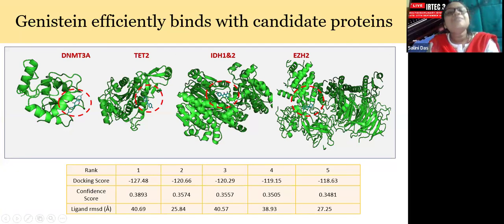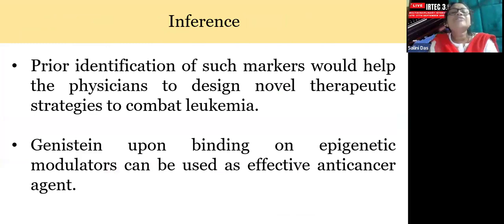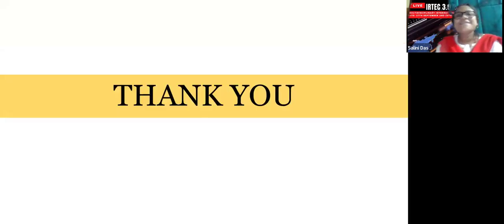The ligand positioning was also very impressive. So my conclusion is that for better identification of biomarkers, besides chromosomal alterations and genetic expression, the epigenetic markers should also be checked to predict the risk and assess the progression of the cancer. And Genistein, upon binding as an epigenetic modulator, can become an effective therapeutic agent. So thank you very much for considering my presentation.